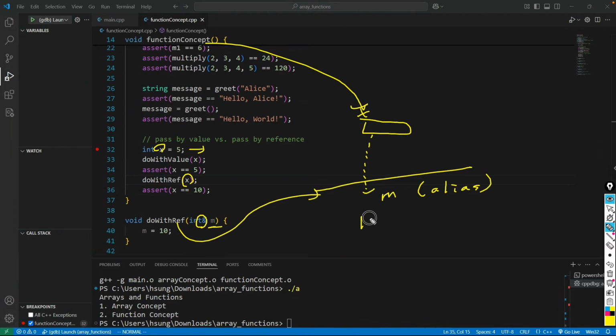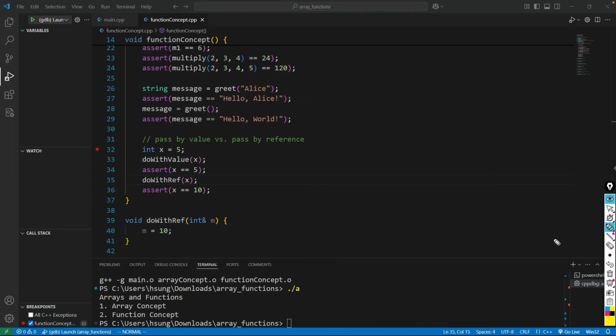So if I assign into m, since we don't have any physical variable for m, 10 is assigned directly into the original one. So this function has a reference to the variable in another function if you pass the variable as a reference. To do so, we simply attach the ampersand after the type name when you define a parameter. So let's trace the program execution.